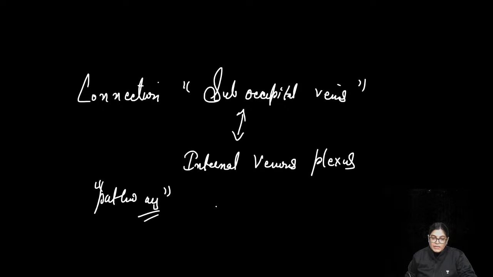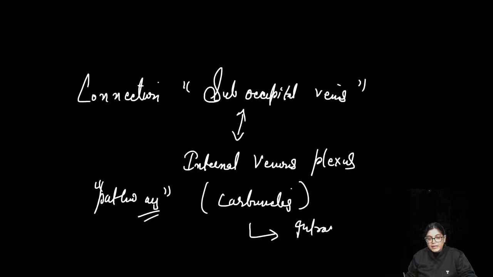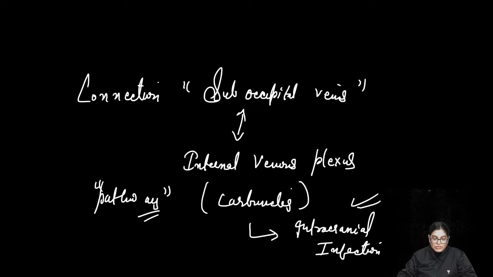That means infections lying on the superior aspect, for example infections like carbuncles, can ultimately go intracranially. They can take the form of intracranial infections. So superficial infections can form intracranial infections. This can form a mode of infection being transmitted to the internal aspect.